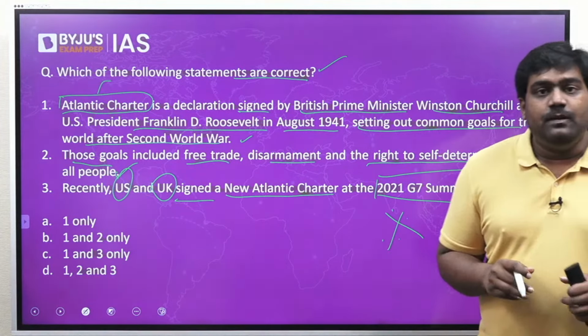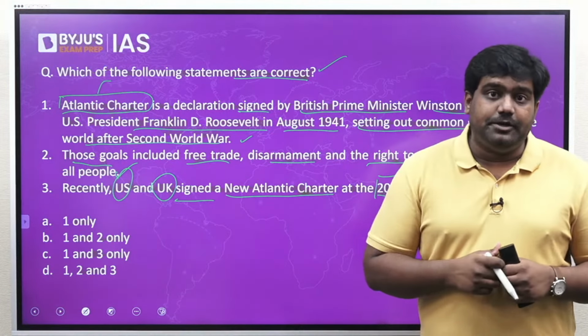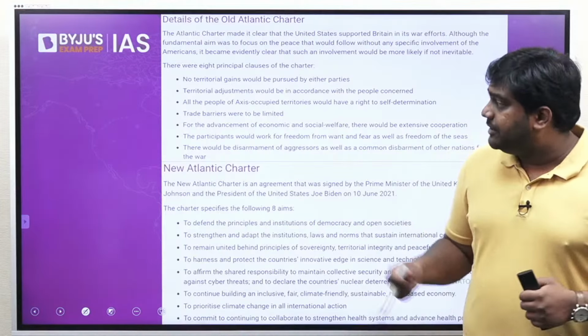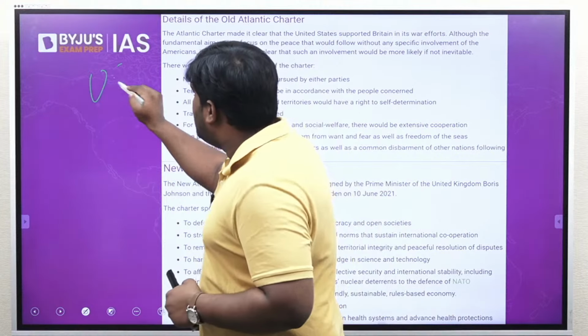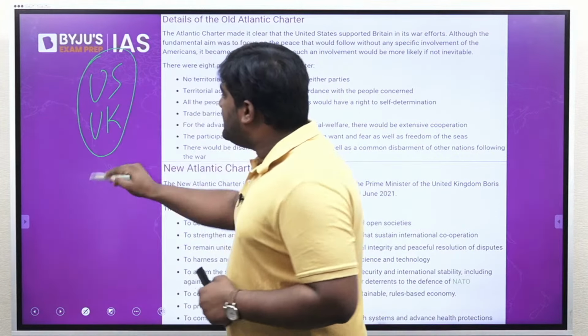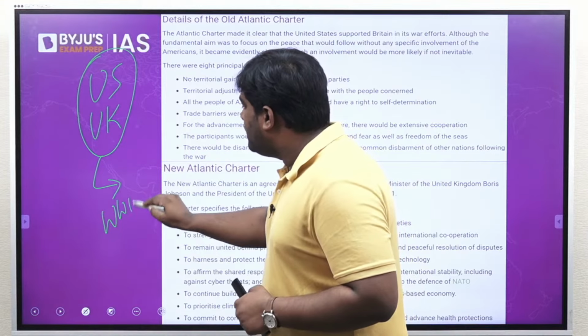So to answer the question, you should know what the Atlantic Charter is. The Atlantic Charter was basically a key document that was signed by the US and UK after the Second World War.